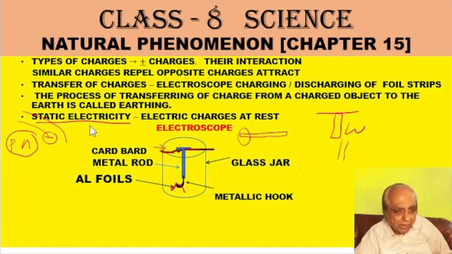Like if I take an ebonite rod and rub it with woolen cloth, then electrons from the woolen cloth will go to the ebonite. So the ebonite rod will become negative because it now has more electrons, and the woolen cloth now has fewer electrons compared to the number of protons, so it will become positive. So a deficiency of electrons makes a body positive, and an excess of electrons makes a body negative.